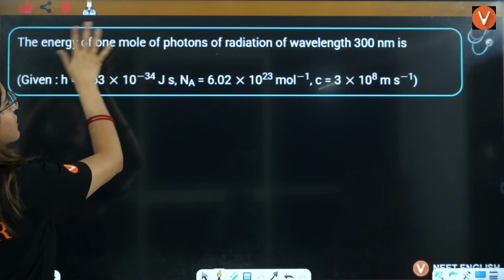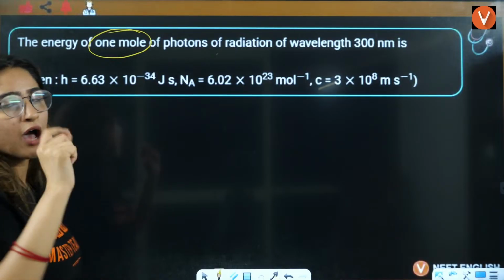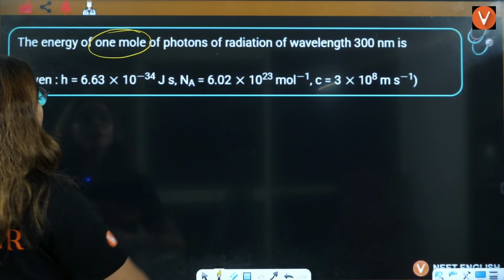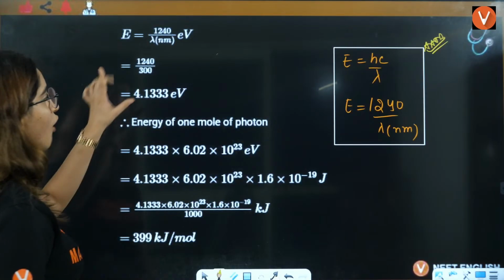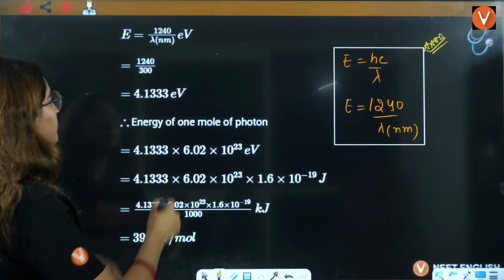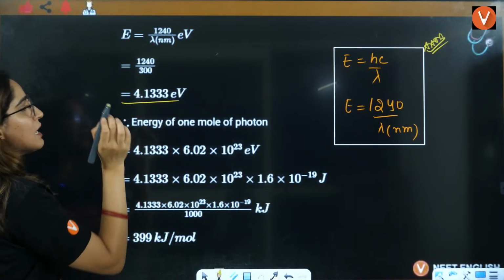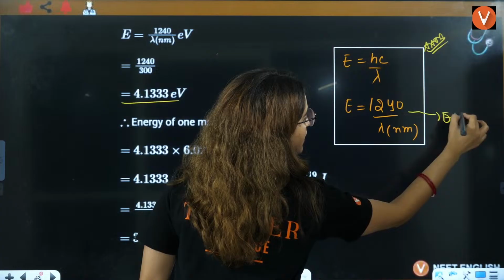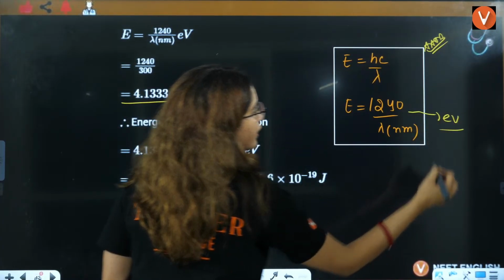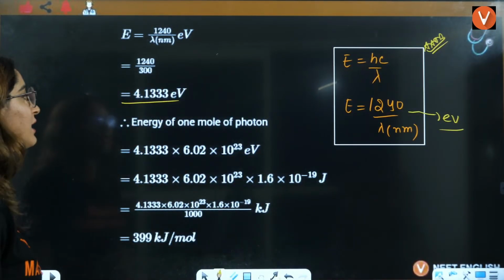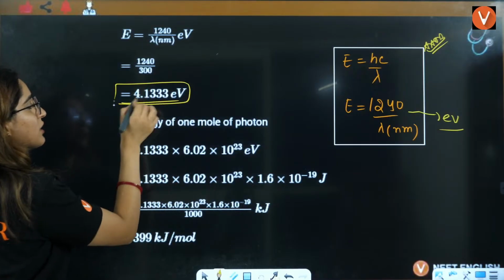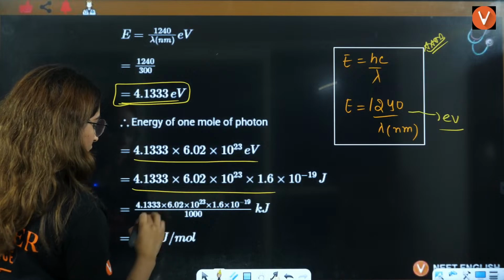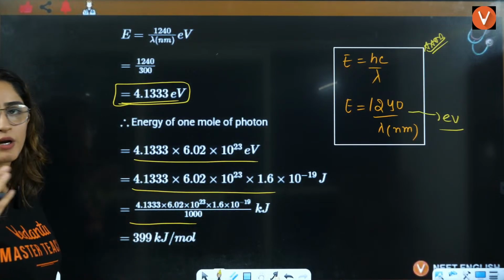So energy of 1 mole of photon means you have to multiply it by Avogadro's number. Wavelength is given to you. First, you will calculate energy of 1 atom, that will be this much electron volt. And here remember that when you put this formula, energy is in electron volt, not in joules, right? So this is energy in electron volt. For 1 mole, you will multiply it by Avogadro's number and you will get your answer.